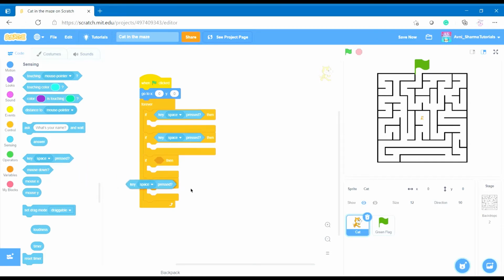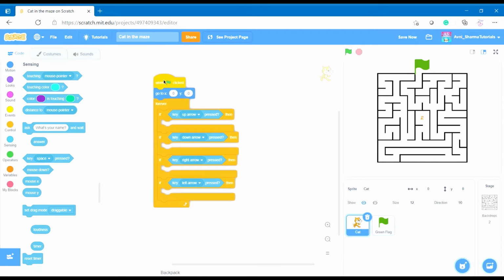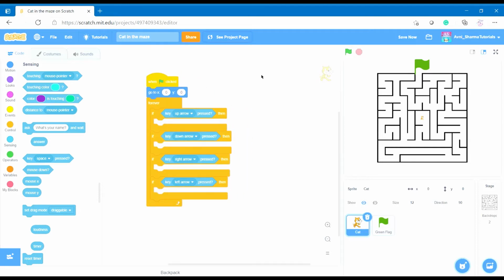Drag it 4 times and put it in the small hole of if and then. So it should look like this. Now change them all to the arrow keys, like up arrow, this will be down arrow, this will be right arrow, and this will be left arrow, like that. So now it should probably look like this.